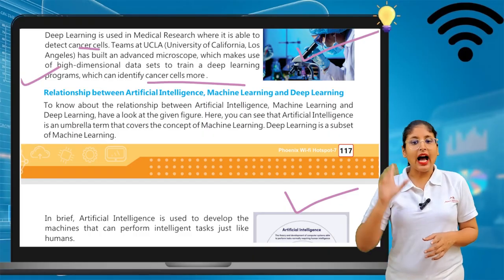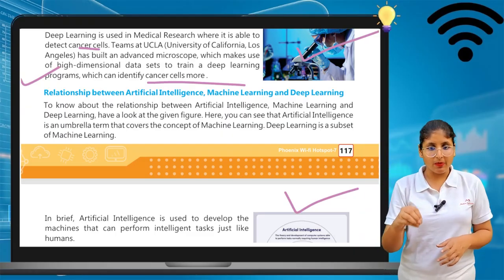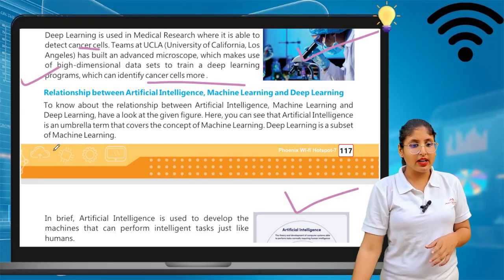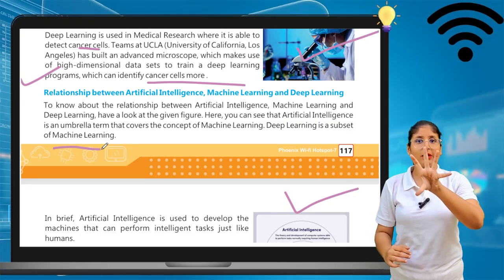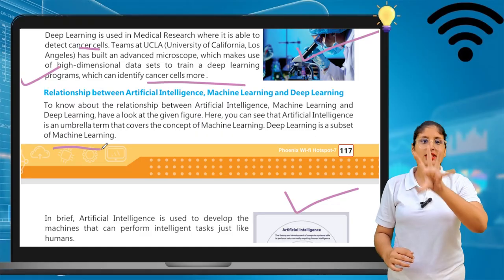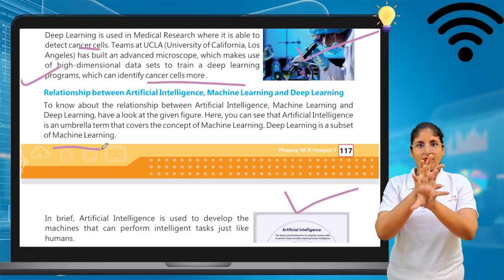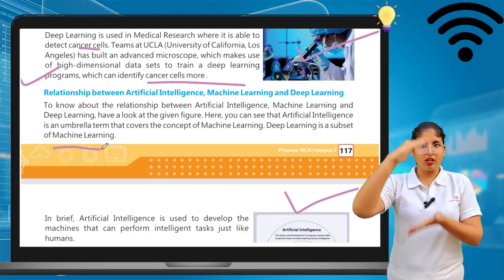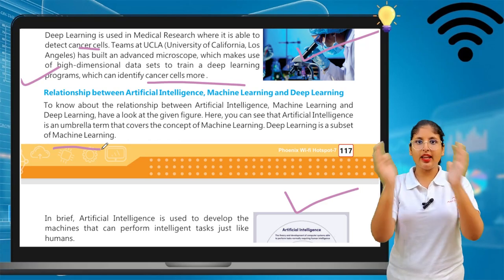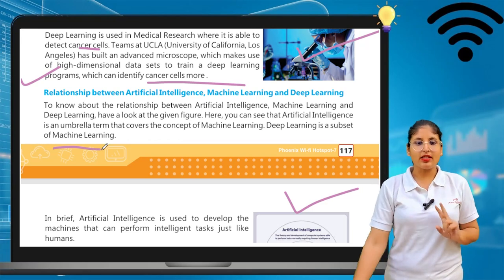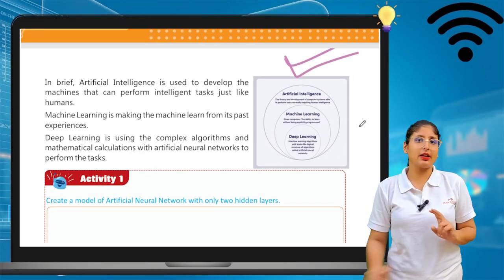Here you can see that artificial intelligence is an umbrella term that covers the concept of machine learning. Deep learning is a subset of machine learning. See, the umbrella, or we can say the wider part, is artificial intelligence. In artificial intelligence, machine learning comes. In machine learning, deep learning comes. So this is like bigger, smaller and smaller. Bigger is artificial intelligence, then machine learning, and then deep learning. So they make this chart. This is the relationship. If someone asks you about the relationship, show this diagram to them.